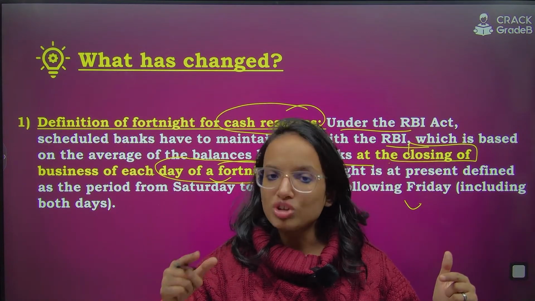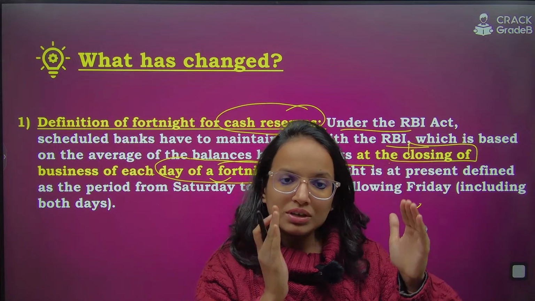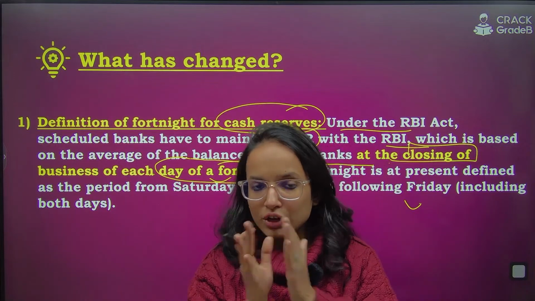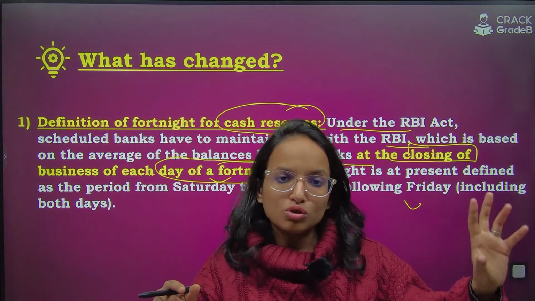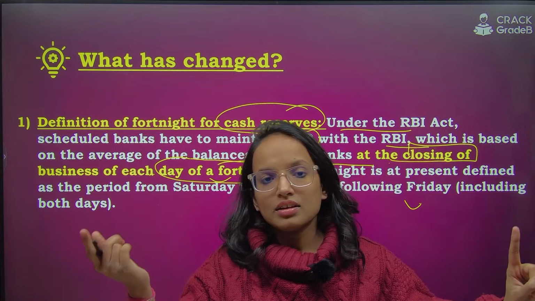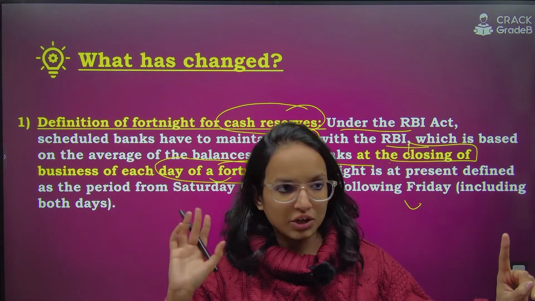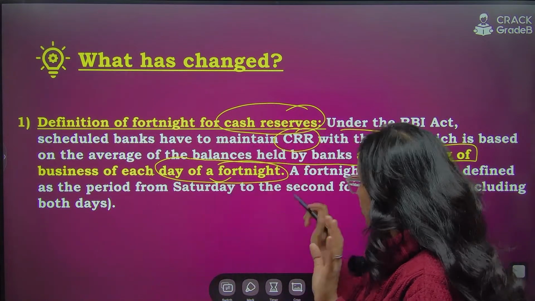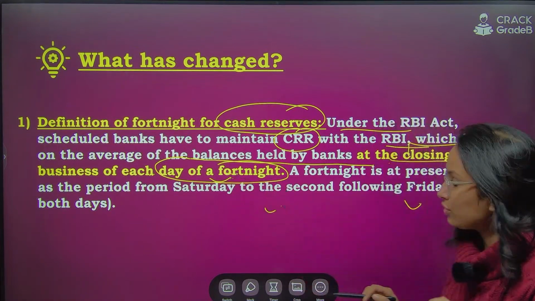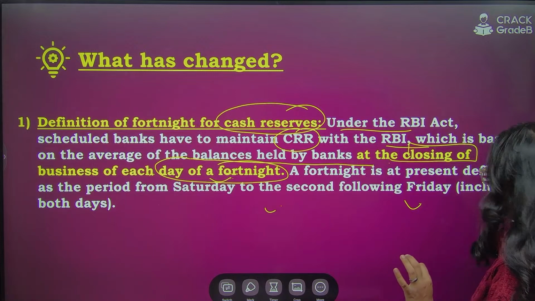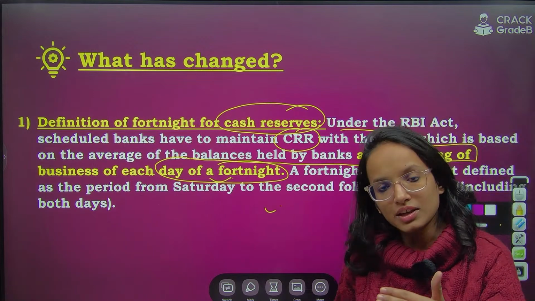Now they are going to change it. They are not going to fix it on Saturday or Friday or Sunday. They are saying that there will be two windows effectively, from the first day and the last day from the 15th day of the month. I'm going to tell you. I hope it is clear that this definition of fortnight is going to change. Presently, what is the definition? And then we will look at the change.